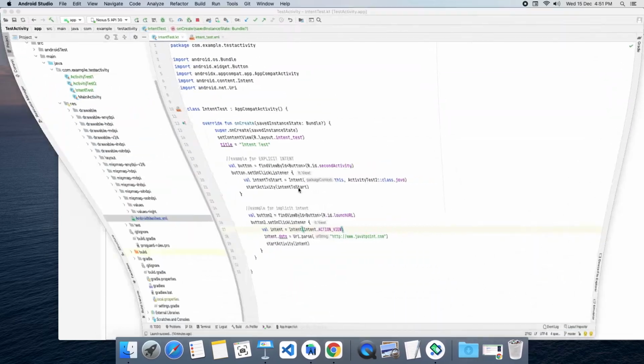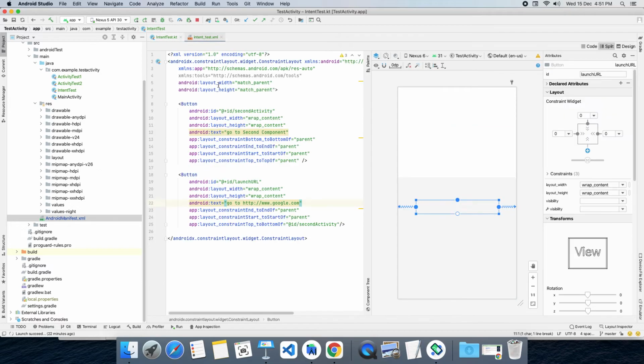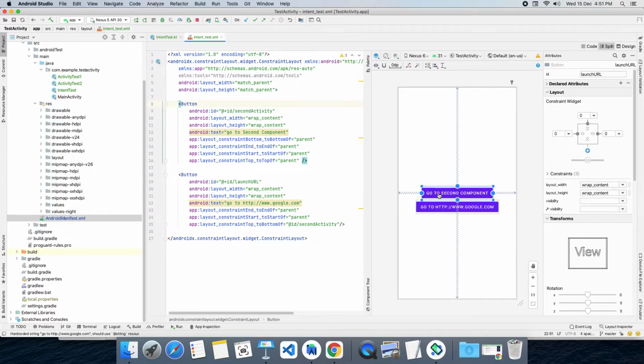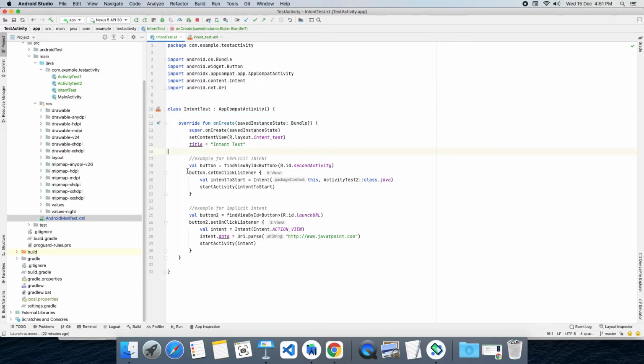Now let's go to the example. We have one activity, and inside that activity we have two buttons. The first is go to the second component. We clearly know which component we are going to start. This is explicit intent. This button is doing the explicit intent part, and this is for the implicit intent part. When I click the first button, we clearly know which activity we are going to start. That is Activity2.class that we are mentioning here. When we send this intent to Android OS by calling this method, Android OS will directly start Activity2.